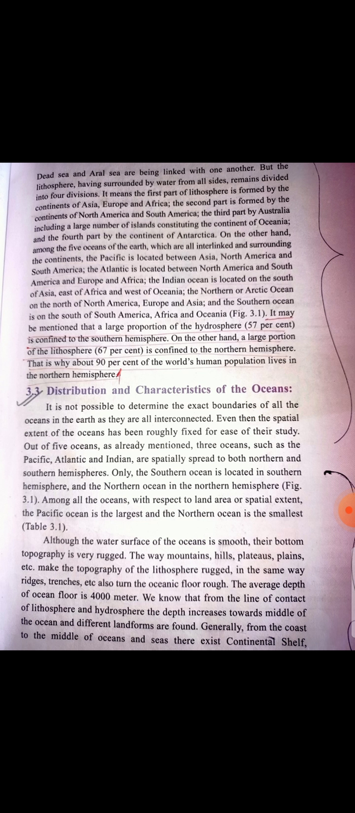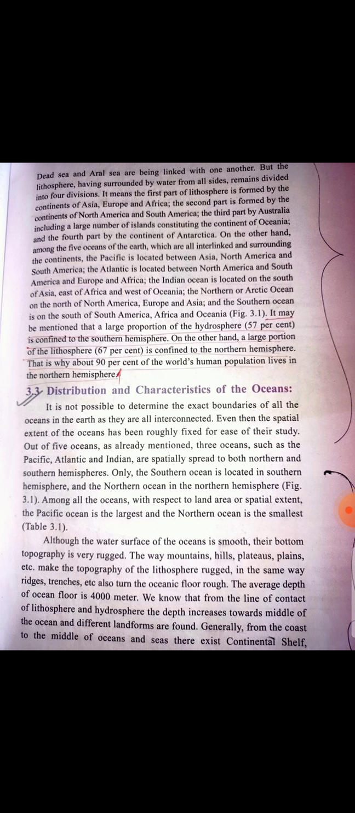But the lithosphere, surrounded by water from all sides, remains divided into 4 divisions. What are those 4 divisions? The first part is formed by the continents of Asia, Europe and Africa. The second part is formed by North America and South America. The third is Australia, including a large number of islands constituting the continent of Oceania, and the fourth part is the continent of Antarctica.